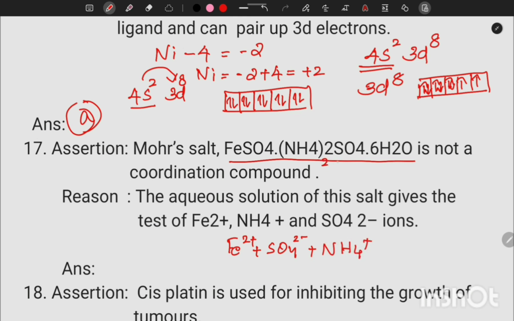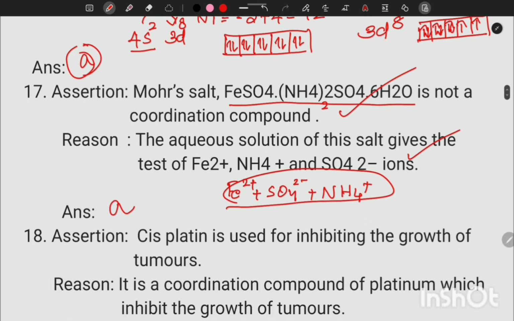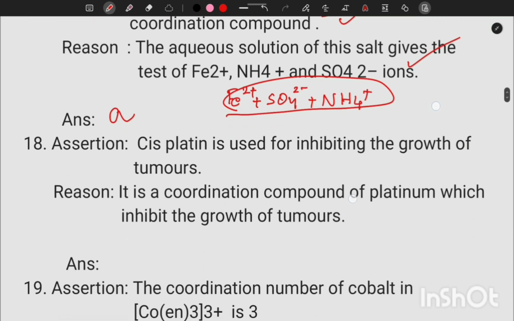So this is correct, and this is also correct. Assertion and reason both are correct statements, and the reason is the correct explanation of the assertion. Only double salts are ionizable, coordination compounds are not ionizable.